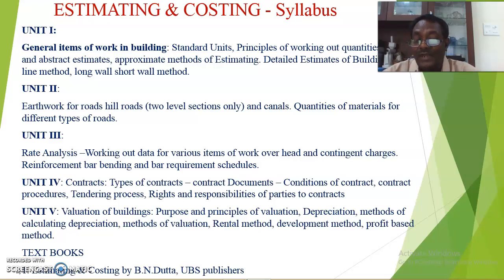Next, whenever you take any commercial complex, or suppose you want to lend your structure to the government or any public, you have to fix the rent as a generation of revenue against your property. Development method. Development method means once you develop the structure according to requirements, automatically the value of your building will increase.